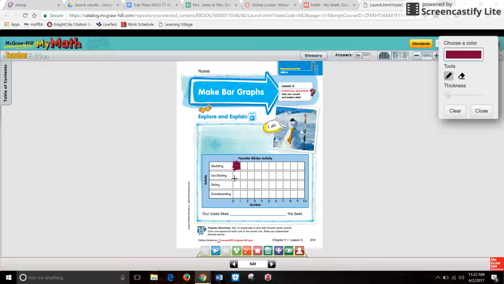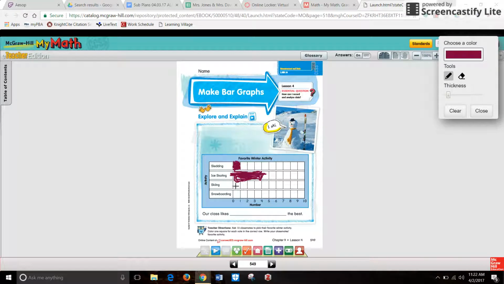My dad grew up in Michigan, and he and my brothers all love ice skating. So we're going to color in 4 for them. Again, not super pretty because I'm doing it with my mouse. When you do it with your pencil, it's a lot easier to have control and make it look nice. So I colored in 4.